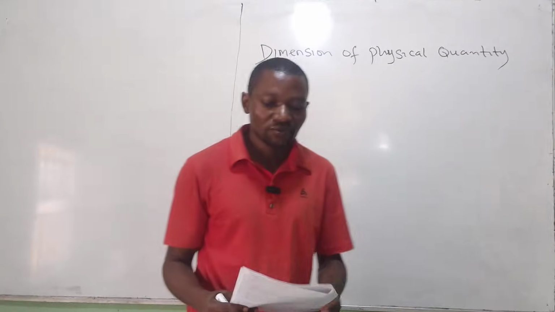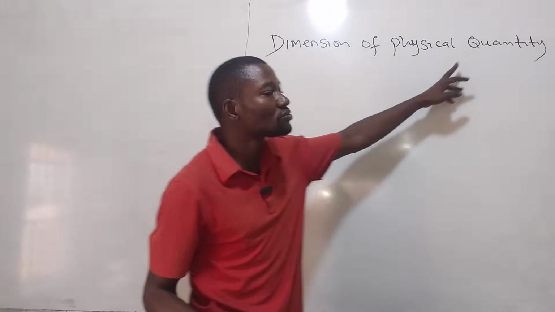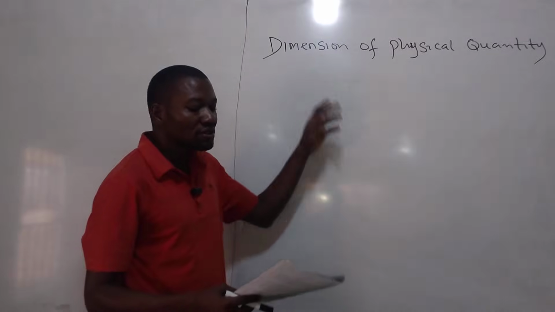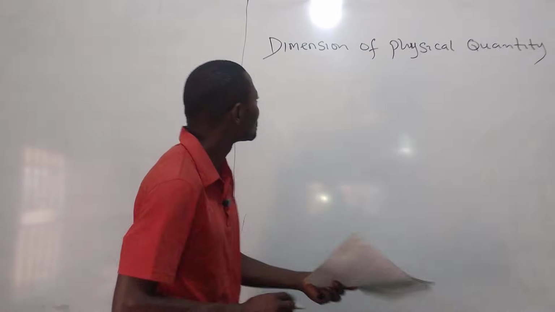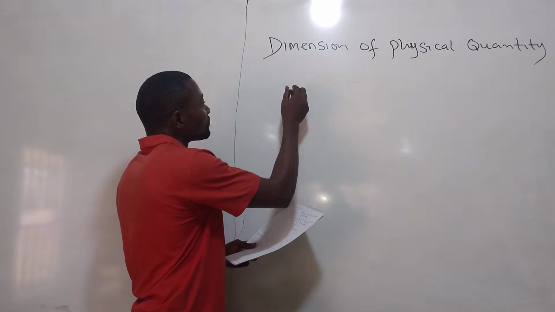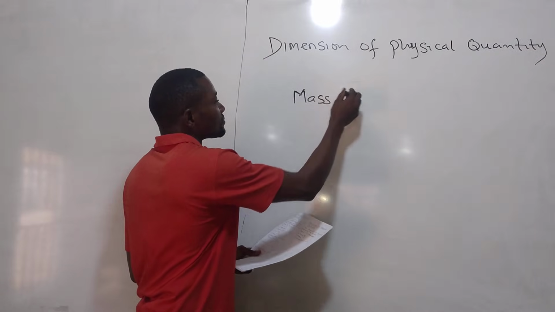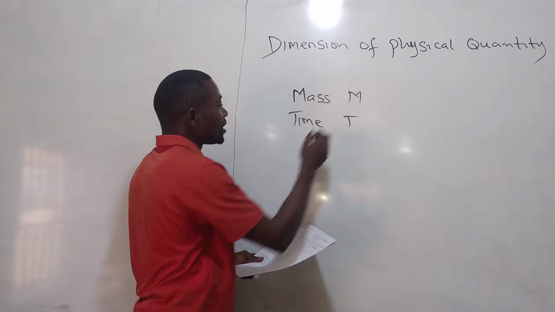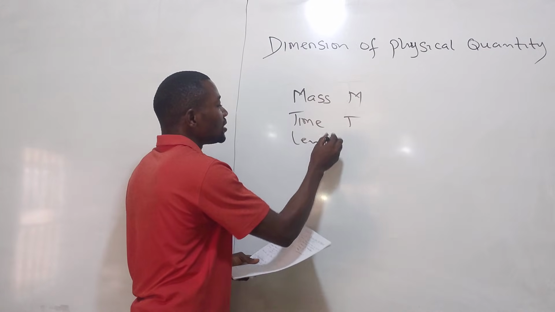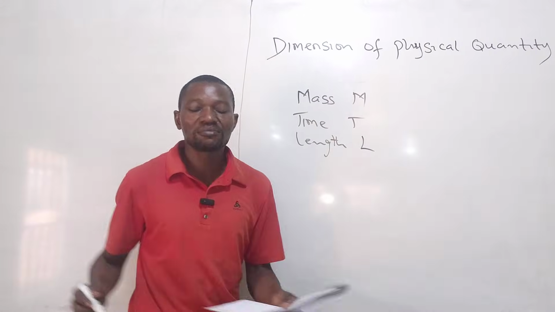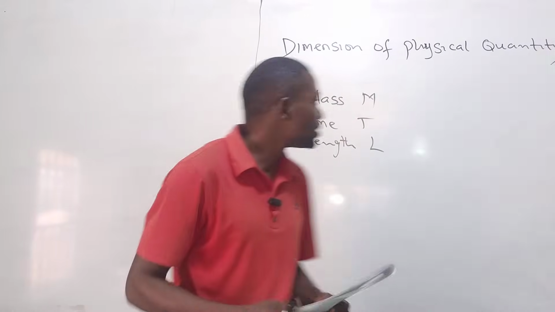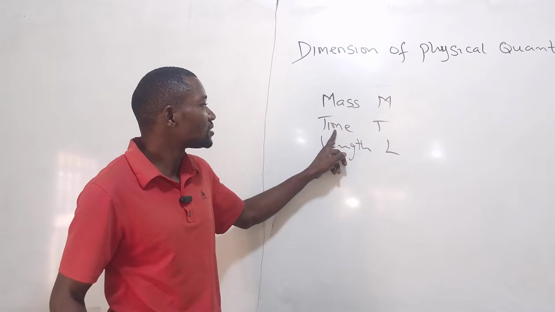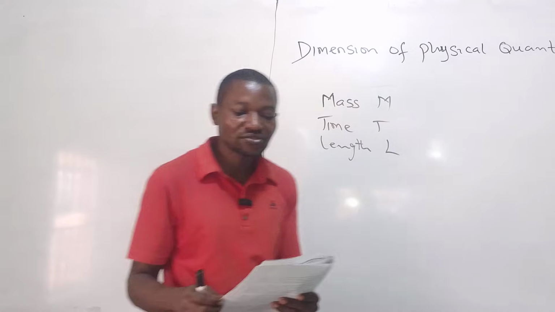Welcome. Let's look at dimension of physical quantity. The dimension of physical quantity is expressed in terms of mass, in terms of time, and in terms of length. So in dimensional analysis, we express physical quantity in terms of mass, in terms of time, and in terms of length.